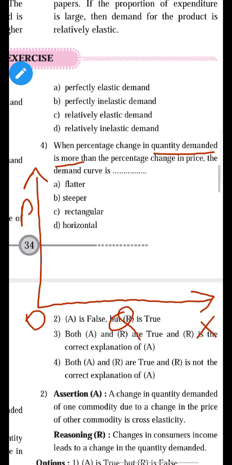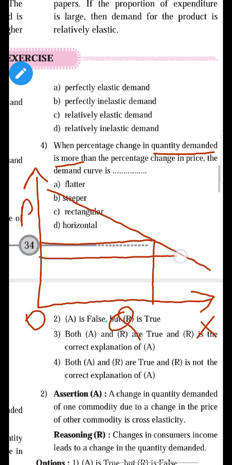So it will happen only when the demand curve slopes in a flatter way. Let us see. This is the original price, this is the original demand. Let us see the small change in price and how much it brings the demand. It brings the demand in a large quantity, means more quantity.